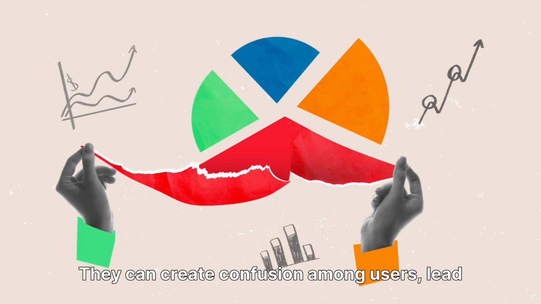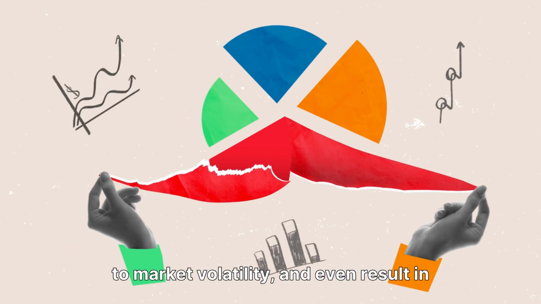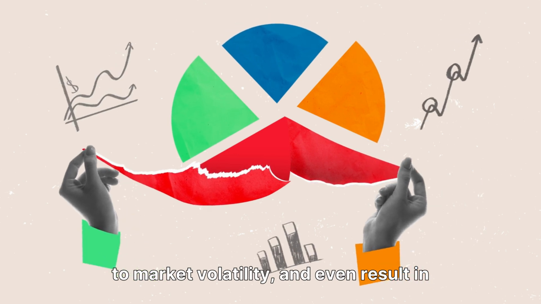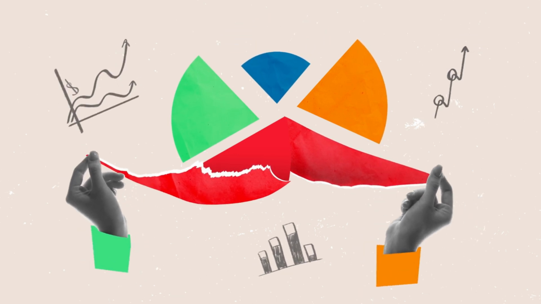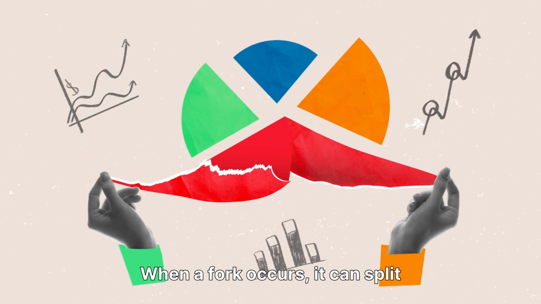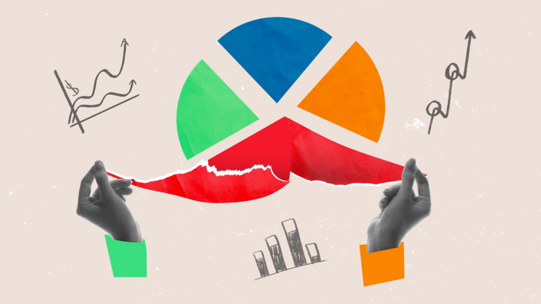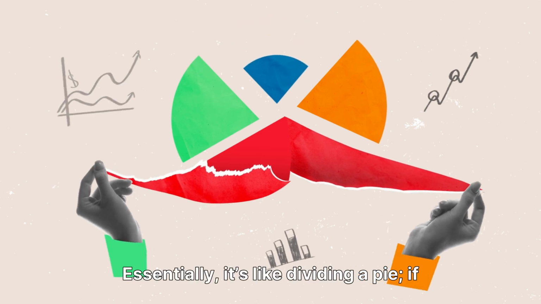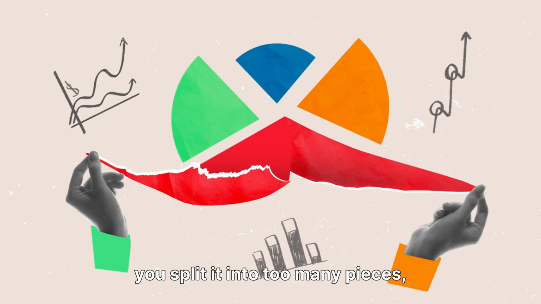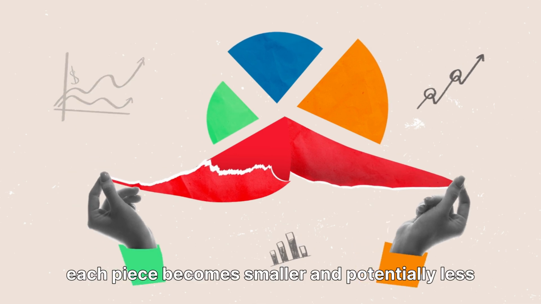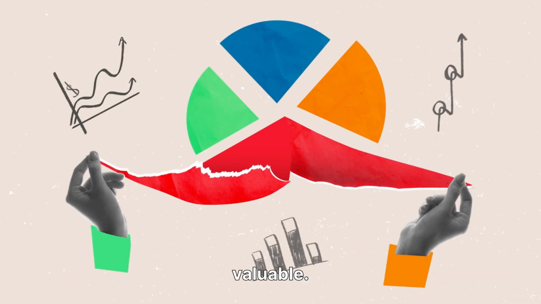They can create confusion among users, lead to market volatility, and even result in security vulnerabilities. When a fork occurs, it can split the community and dilute the value of the original cryptocurrency. Essentially, it's like dividing a pie. If you split it into too many pieces, each piece becomes smaller and potentially less valuable.